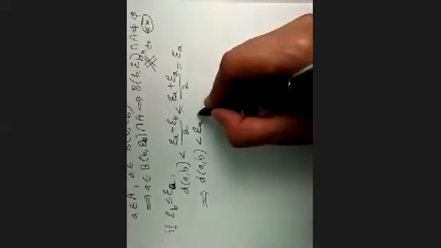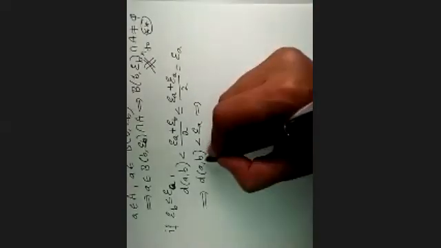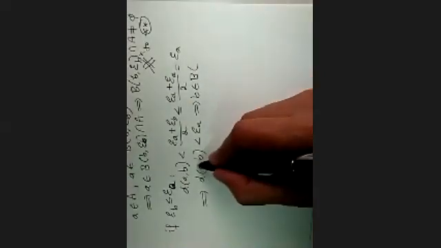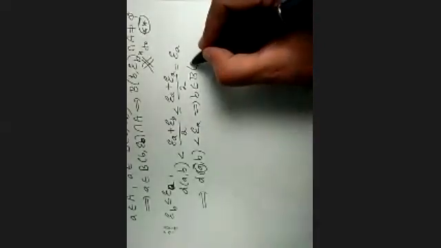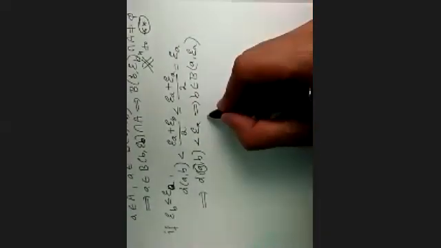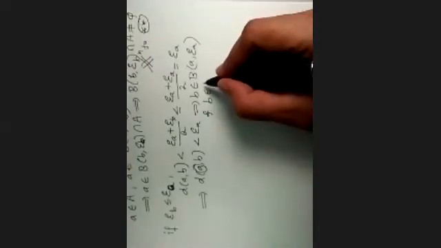So therefore, the element B will belong to the open ball centered at A with radius epsilon A. And actually, where is B coming from?